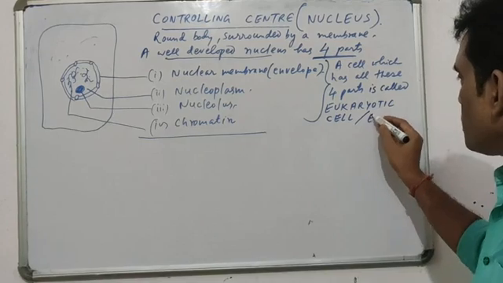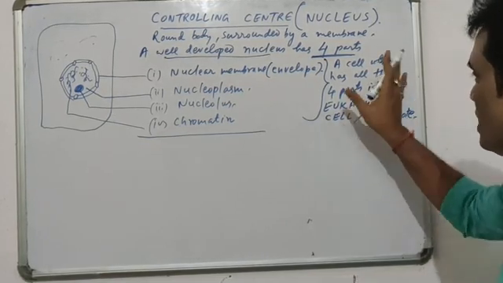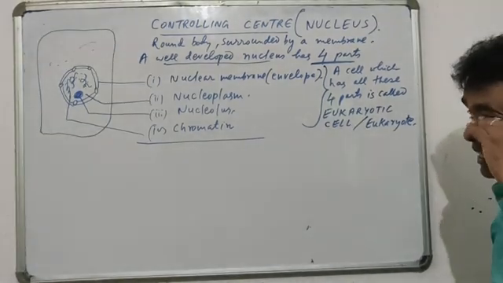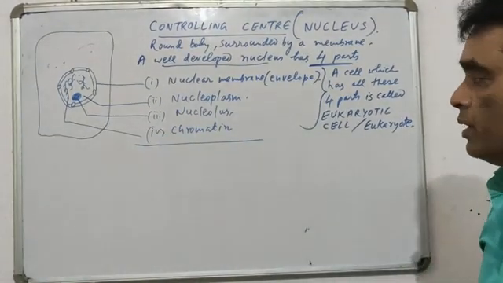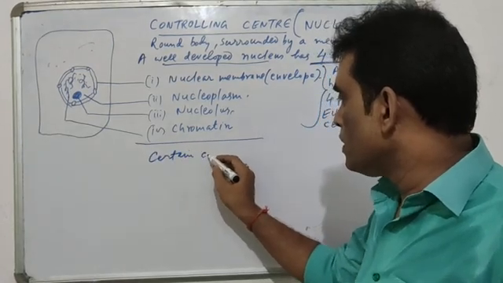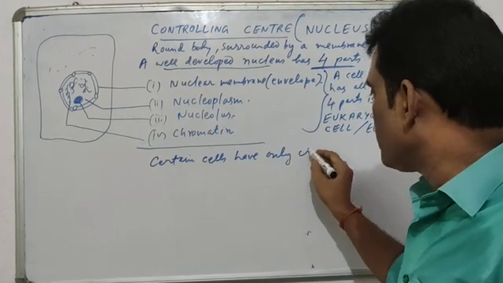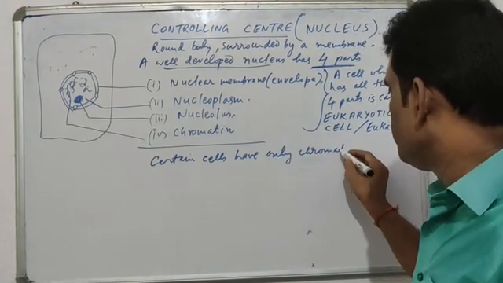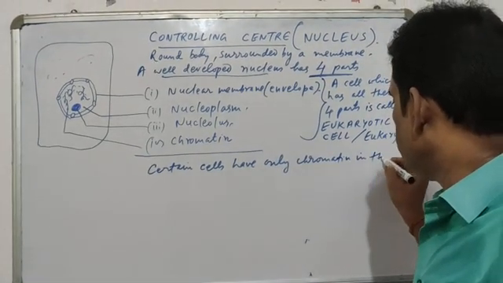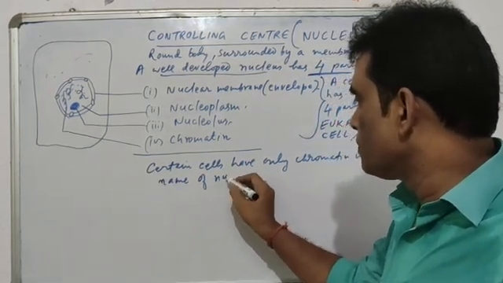Or in short, it is called a eukaryote. Why I say this is because all the cells do not have such a nucleus. There are certain cells that have only chromatin in the name of nucleus.